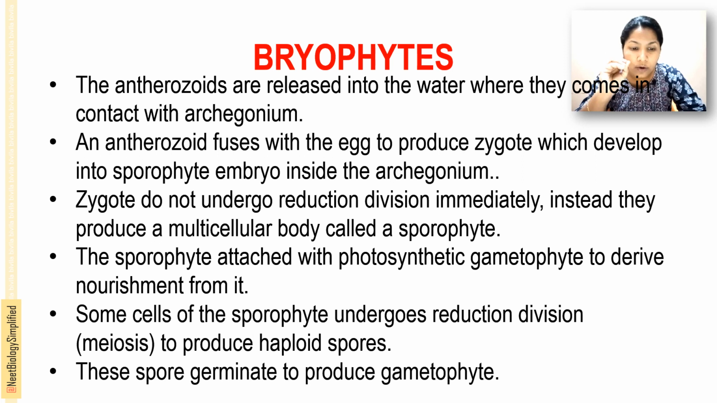This zygote does not undergo reduction division immediately. Instead, it produces a multicellular body called the sporophyte.